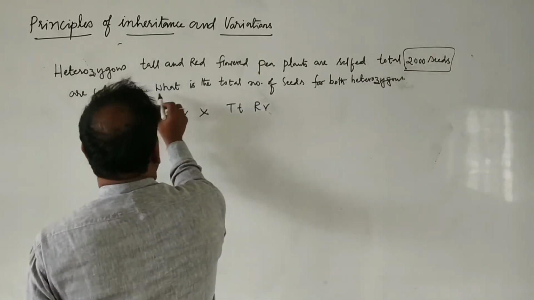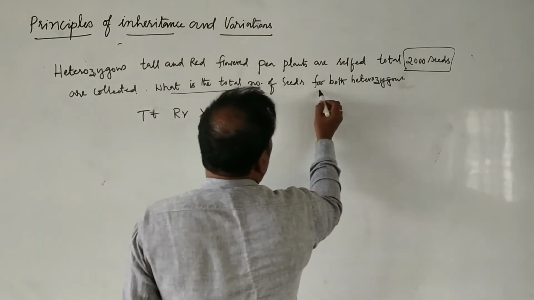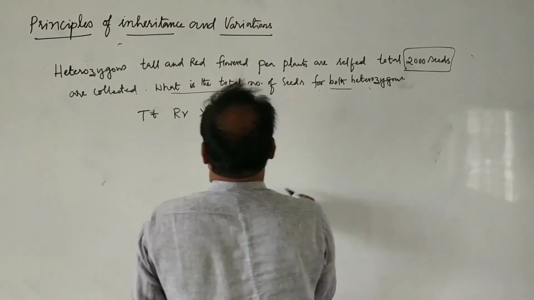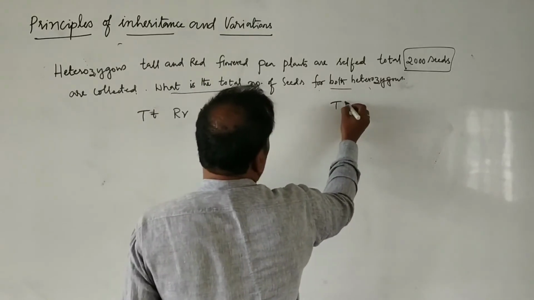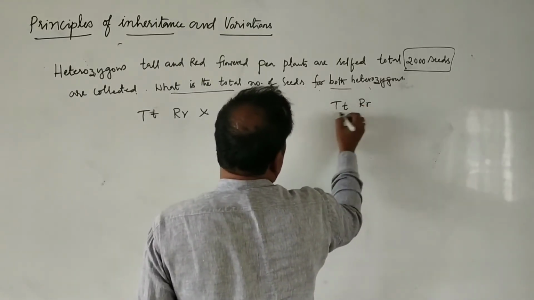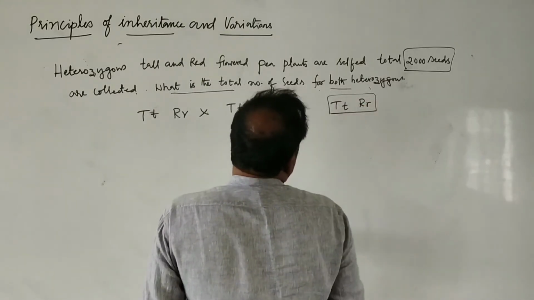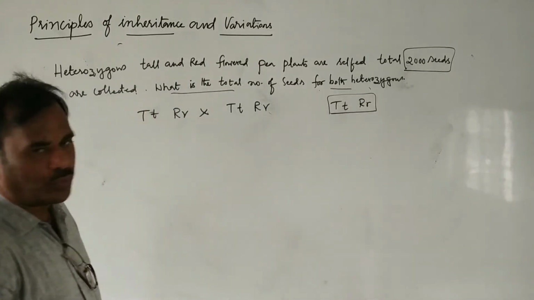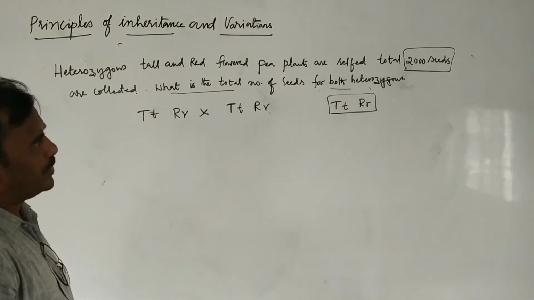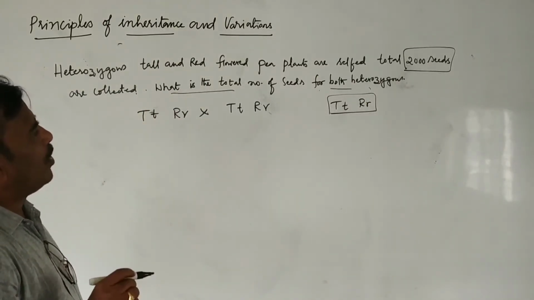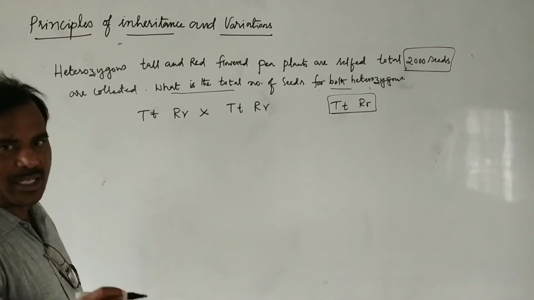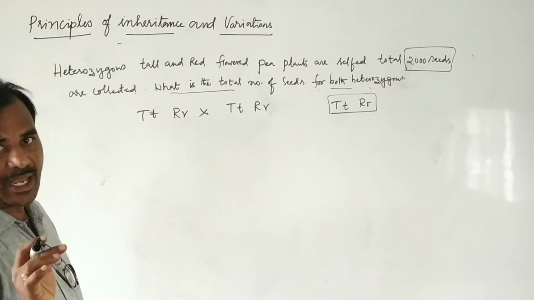And then they are asking what is the total number of seeds of both heterozygous. Both heterozygous means capital T, small t, capital R, small r. Out of 2000, how many capital T, small t, capital R, small r plants are formed? They are asking about that.